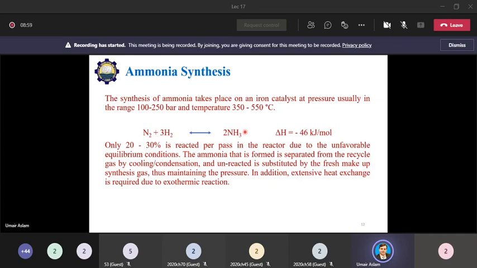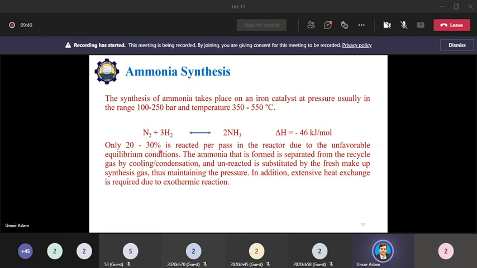The pressure is 100 to 250 bar, temperature is 350 to 550 degrees C. The reaction is reversible by nature, and the equilibrium conditions are of such nature that we decide to have a 20 to 30% conversion of the reactants in the reactor into ammonia per pass.